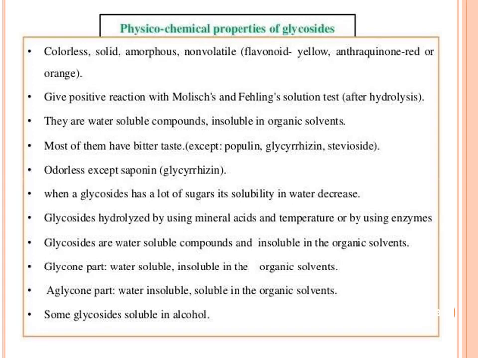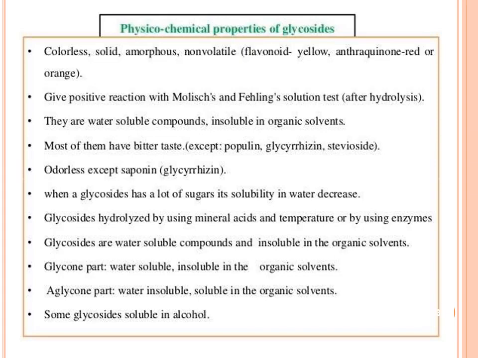Most of them have a bitter taste except populin, glycyrrhizin and stevioside. These are bitter glycosides, and odorless except saponins; glycyrrhizin is a saponin glycoside.